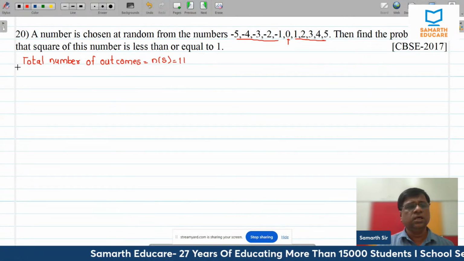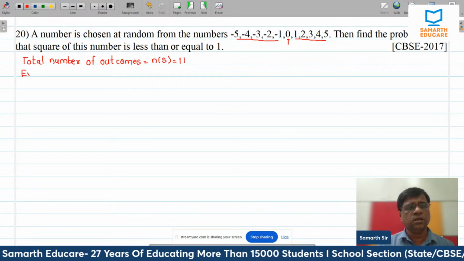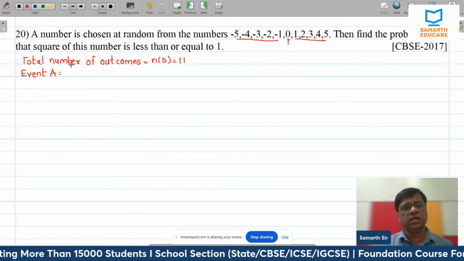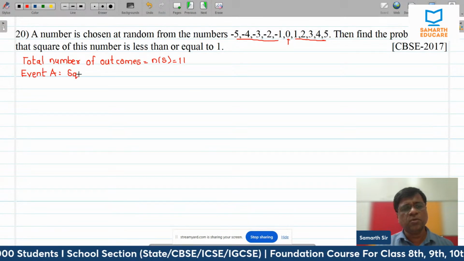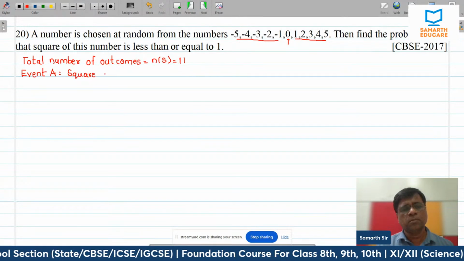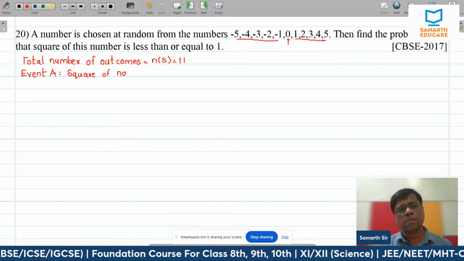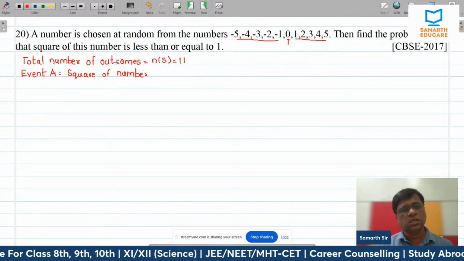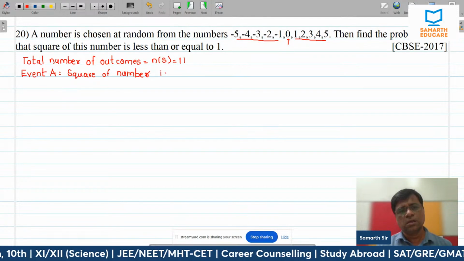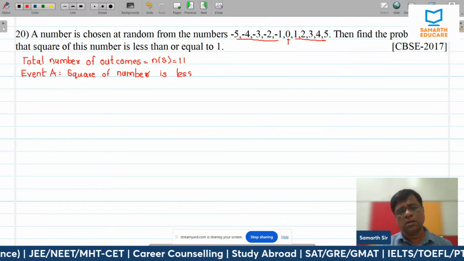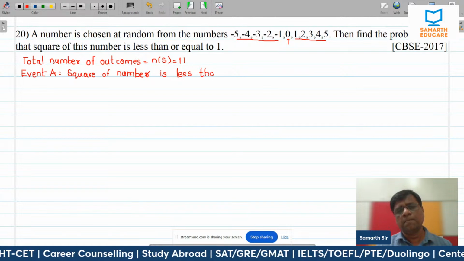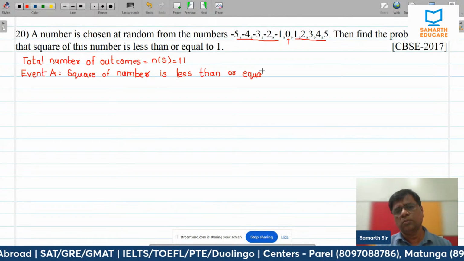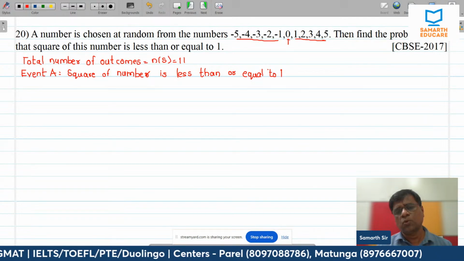Now event A. Let me define the event A. The square of number is less than or equal to 1.